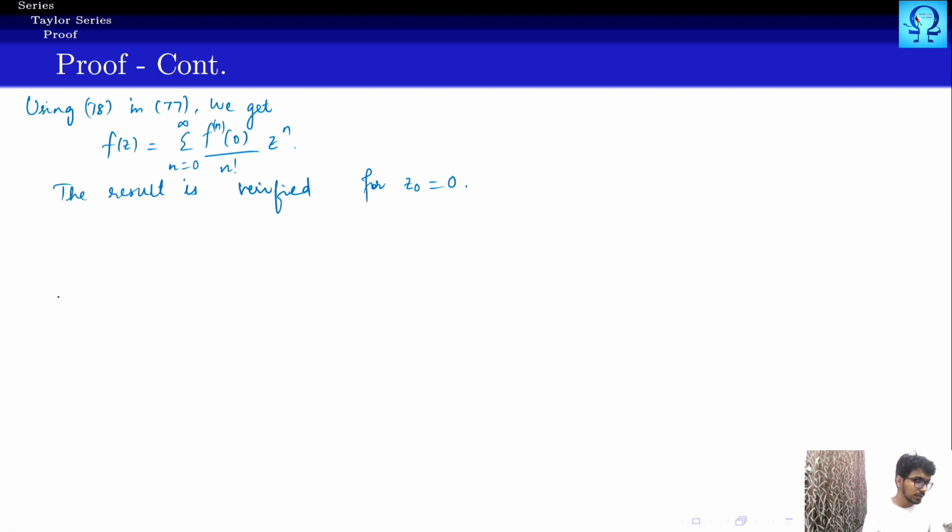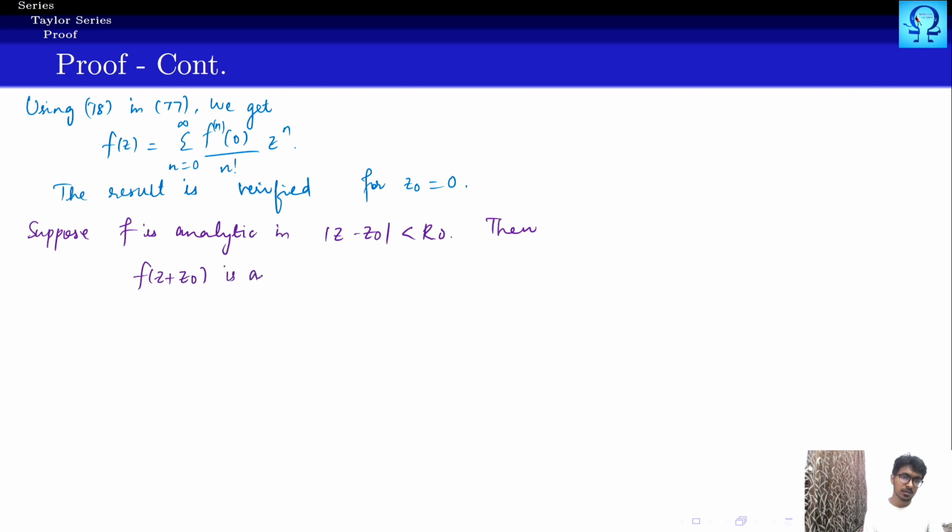Now we'll have to extend this to the general case. What happens in the general case, right? Suppose f is analytic in |z − z0| smaller than r0, then f(z + z0) is analytic in |z − z0 + z0|, which is smaller than r0.